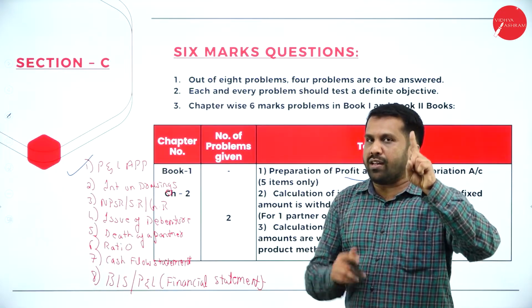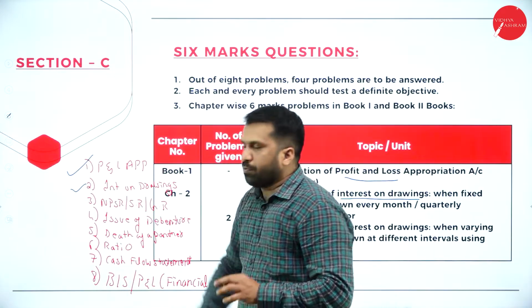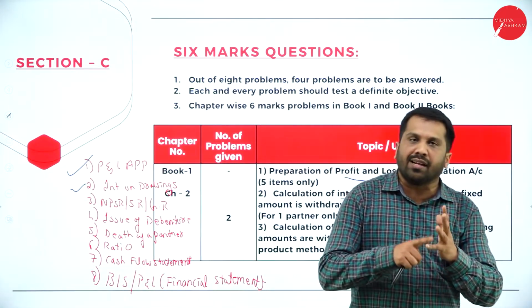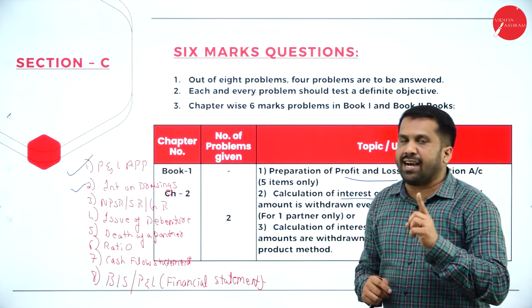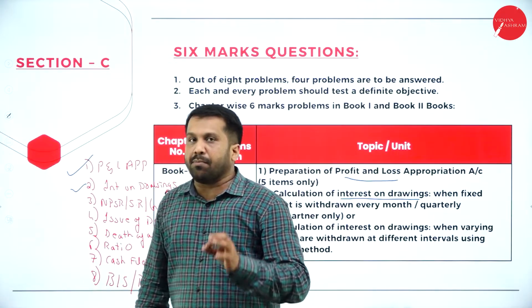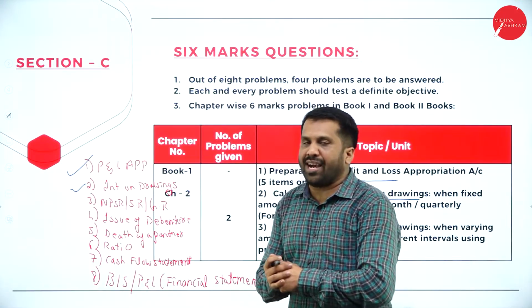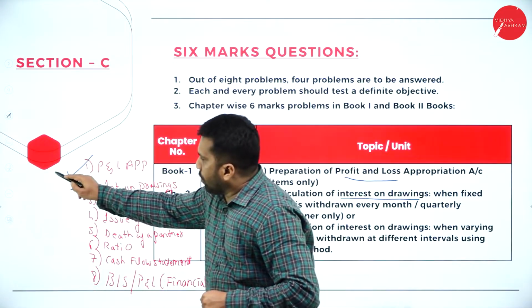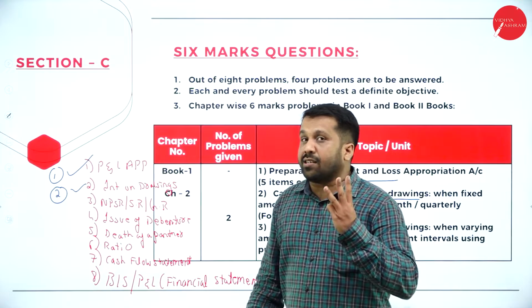Out of 8, 1 question is compulsory, done. Interest on drawings, both are easy, product method and average method. Out of 2, 1 will be asked, but 90% they will go with the product method only, but never neglect the average method. Sometimes they may ask you average also. So first one, second one. What is the third one?